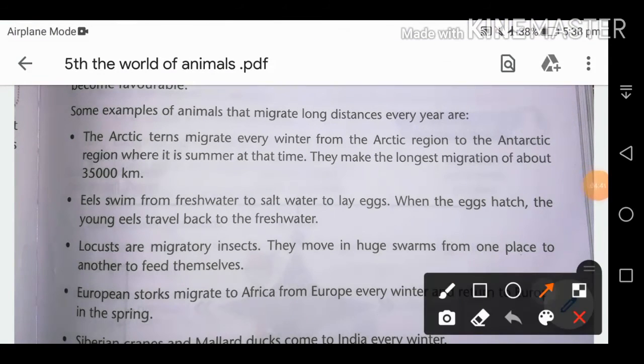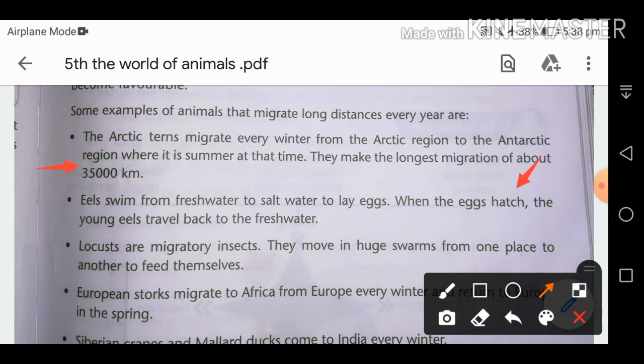The first example is the Arctic tern, which migrates every winter from the Arctic region to the Antarctic region, where it is summer all the time. They make the longest migration, about 35,000 kilometers, to escape from the weather. Now, eels swim from fresh water to salt water to lay eggs. When the eggs hatch, the young eels travel back to fresh water. That is also migration. What is the purpose? To lay eggs in salt water.